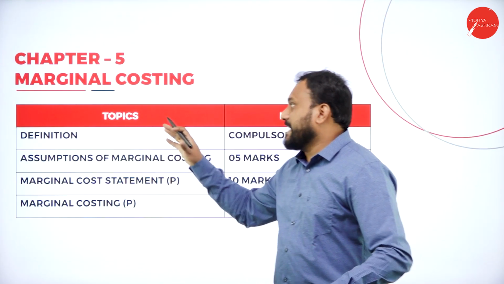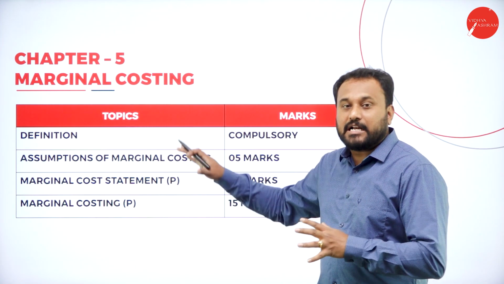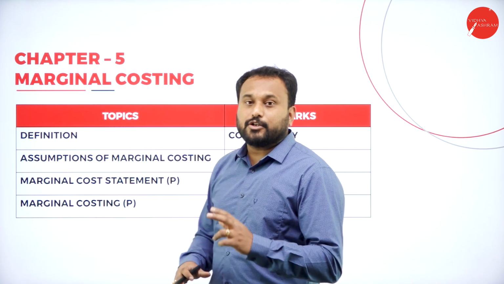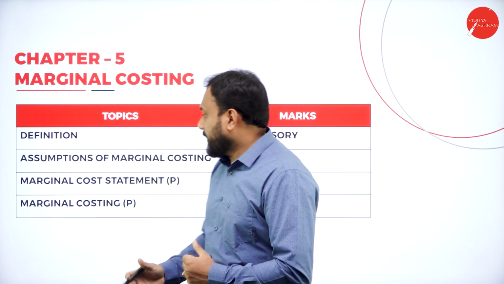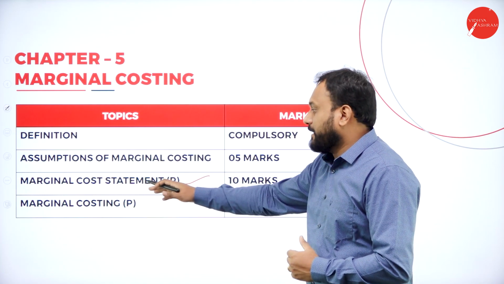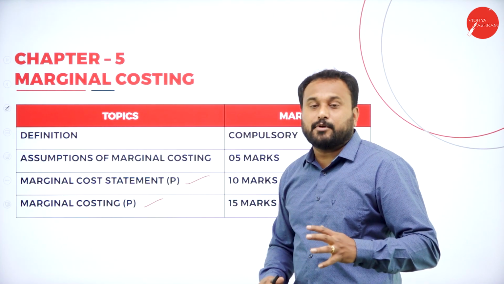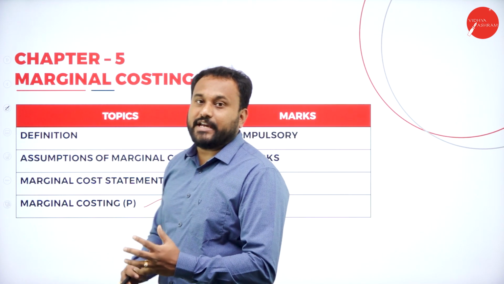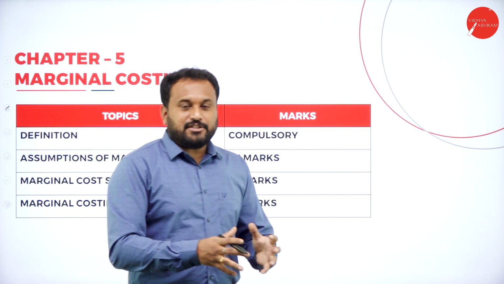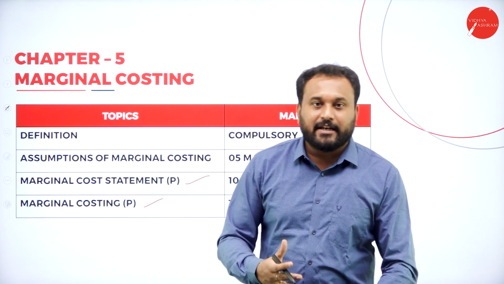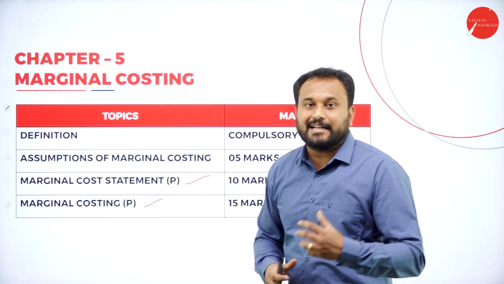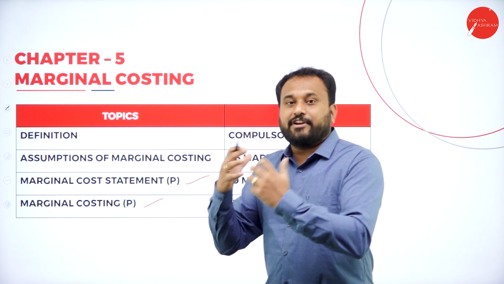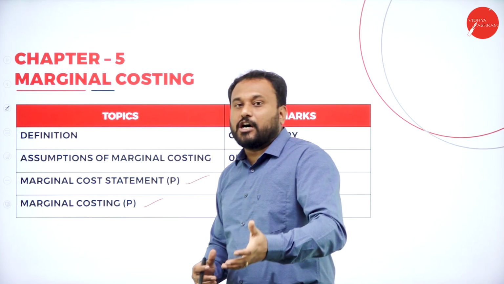Next one, the fifth chapter is marginal costing. In marginal costing, you'll be going with two of the major problems, that is the marginal cost statement and marginal costing, where you'll be learning about PV ratio, MOS, BEP. Now, in coming days, we'll be learning about the problems and techniques of how to calculate the profit and the sales if the variable cost and the other costs are given.